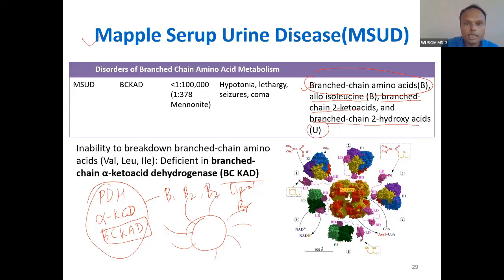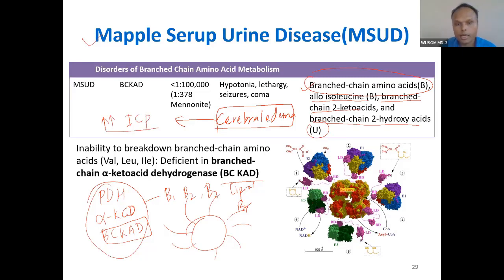In such a condition, the presentation is because of cerebral edema. All the presentation is because of cerebral edema. Do you know anything about cerebral edema by now? Yes, it causes increased intracranial pressure.